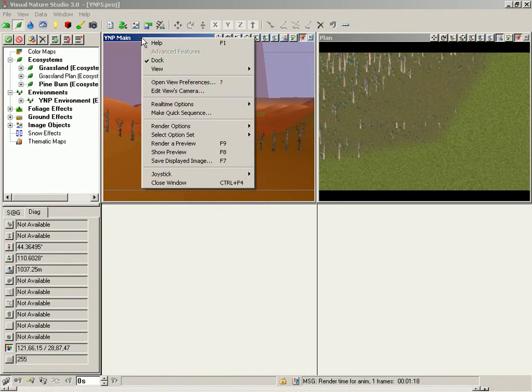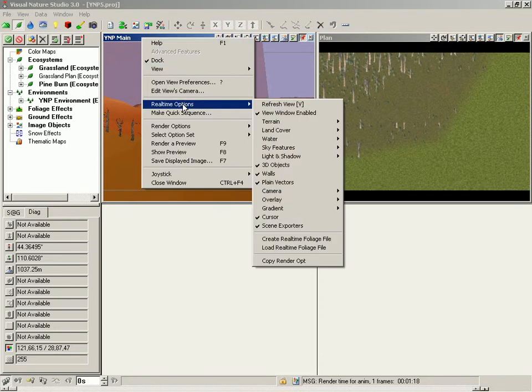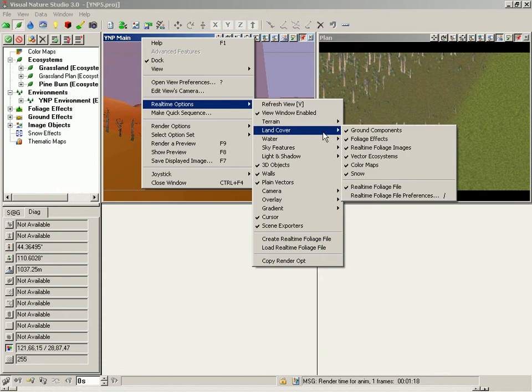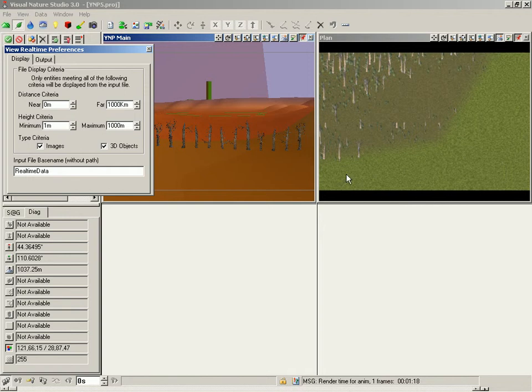Open the pop-up menu and select Real-Time Options. Go over to Land Cover, Real-Time Foliage File Preferences. Change the distance criteria far to 500 meters and the height criteria minimum to 5 meters. Close the window.